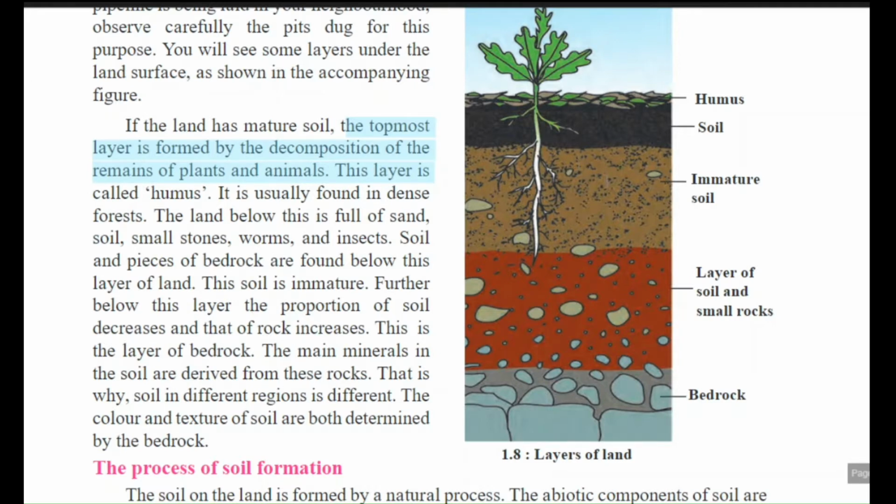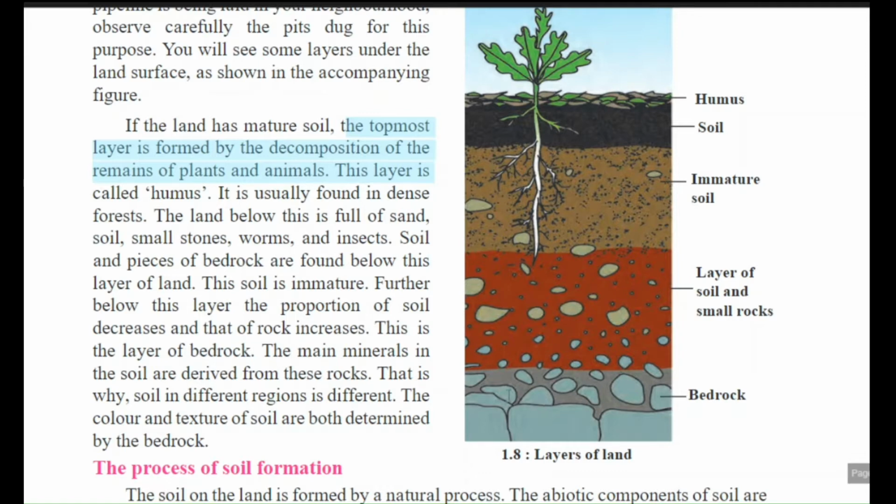After the layer of immature soil, rock regions start. Here, if you observe, there are layers of soil and small rocks. Here the soil content is very less, and a large content of rocks is present. Further below this layer, the proportion of soil decreases and rock increases. This is called the bedrock.